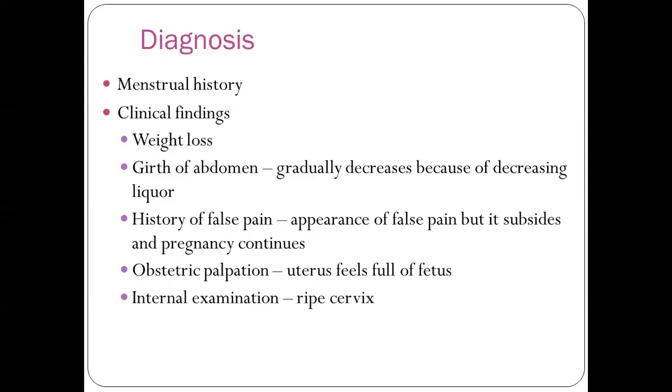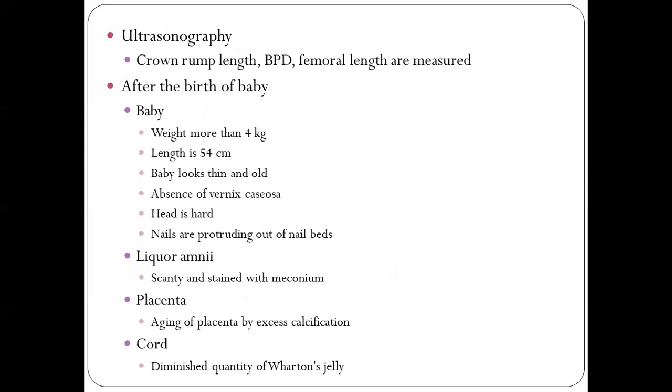The abdominal girth will be decreasing. The mother may have false pain, but the pregnancy will be continuing. On palpation, we can feel the fullness of the fetus in the uterus, and the cervix will be admitting fingers in internal examination. When doing ultrasonography, the crown rump length, biparietal diameter, and femur length are increased.